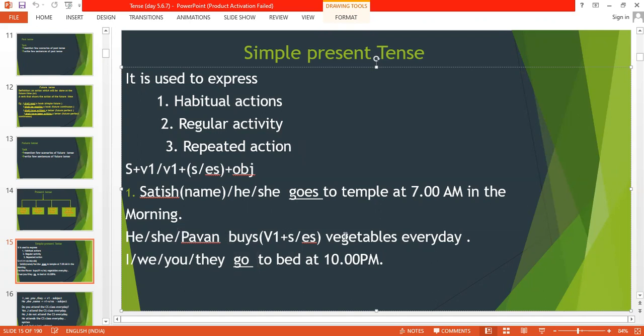That is, he buys vegetables every day, or even a regular interval, that is, every Saturday, every Monday, or Pawan buys, she buys.